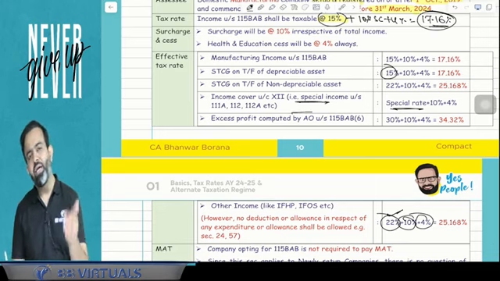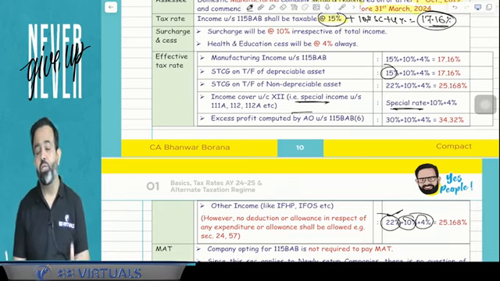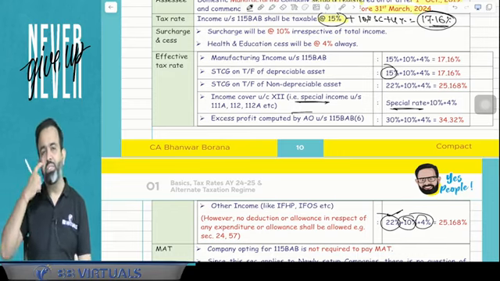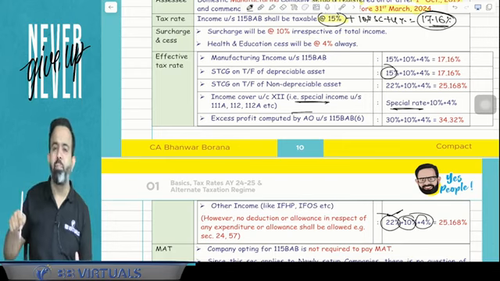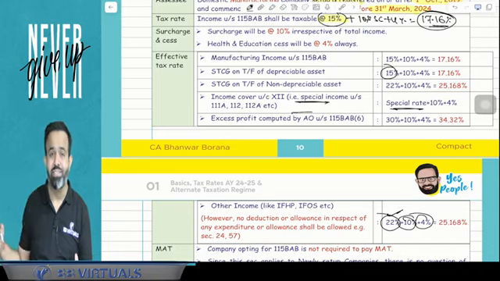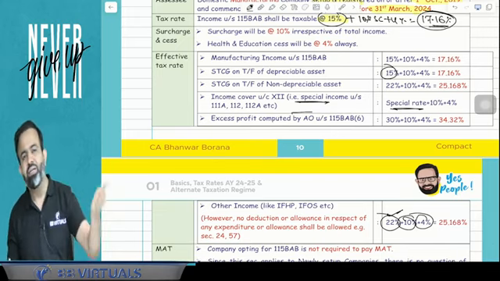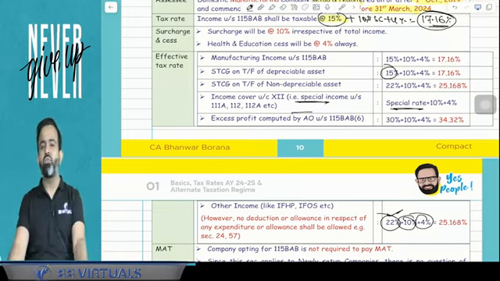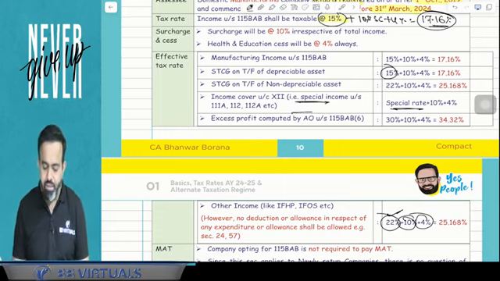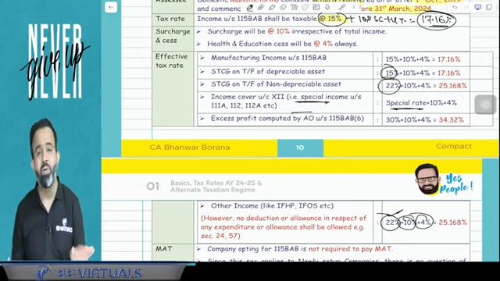Why is it so? Because guys, on the depreciable asset, you know that you have claimed the depreciation earlier. And when you claim the depreciation, it means you have saved PGBP income, or you can say PGBP taxes. It means you have saved the 15% taxes here. So now if you are transferring that asset, then you have to pay the tax only at the rate of 15%. But suppose if there is a short-term capital gain other than on a depreciable asset, then guys, the tax rate is 22%.